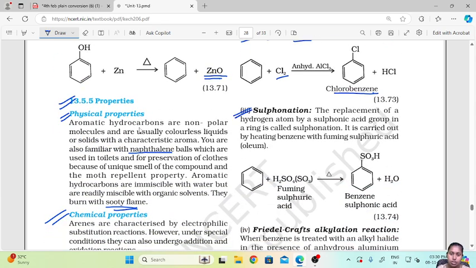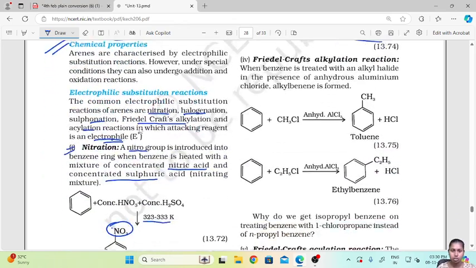Next one is the sulfonation. Sulfonation is the replacement of a hydrogen atom by sulfonic acid group in a ring. So when you replace a hydrogen atom with sulfonic acid on a benzene ring, it is called sulfonation. That is carried out by heating benzene with fuming sulfuric acid. So you take benzene, fuming sulfuric acid, heat it, you get benzene sulfonic acid. So this SO3H is added onto your benzene ring. So this is what sulfonation is.